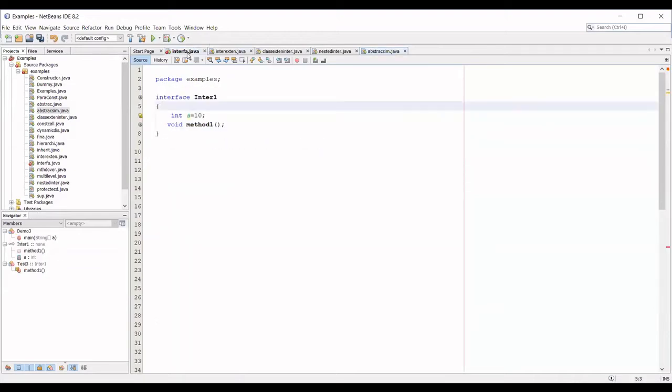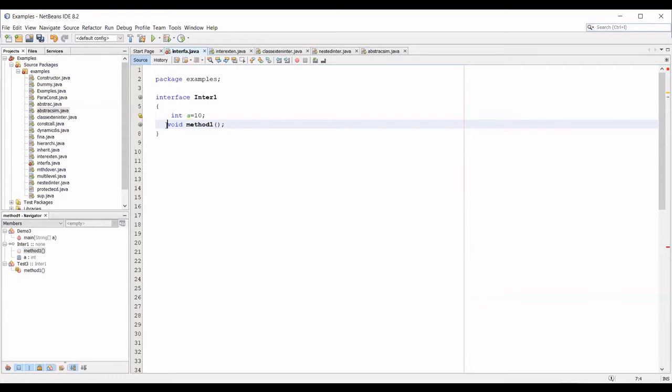But in your interface, you cannot have any concrete method. All the methods should be abstract by default. I didn't give any abstract keyword here, right? But by default, it is public, abstract, static. You cannot have a concrete method at all, whether you prefix it with the abstract keyword or not.